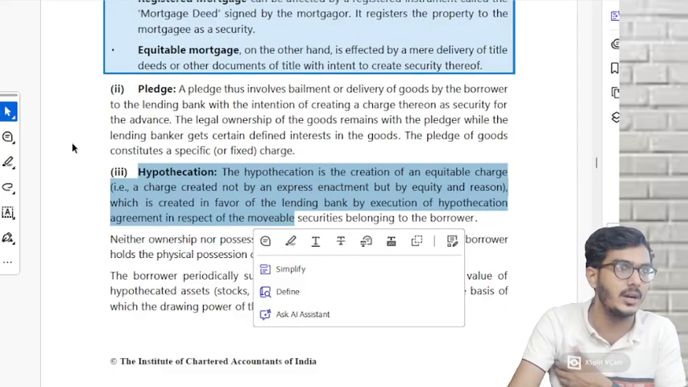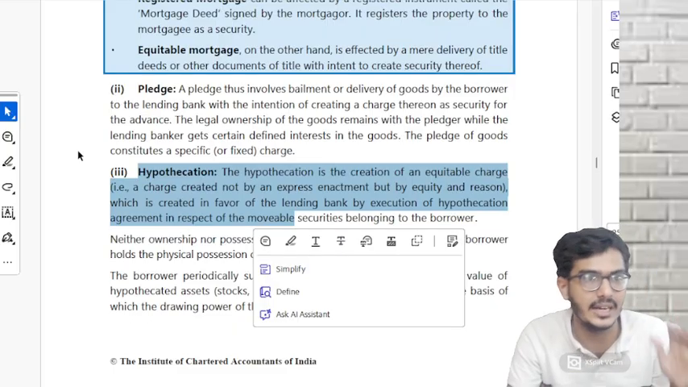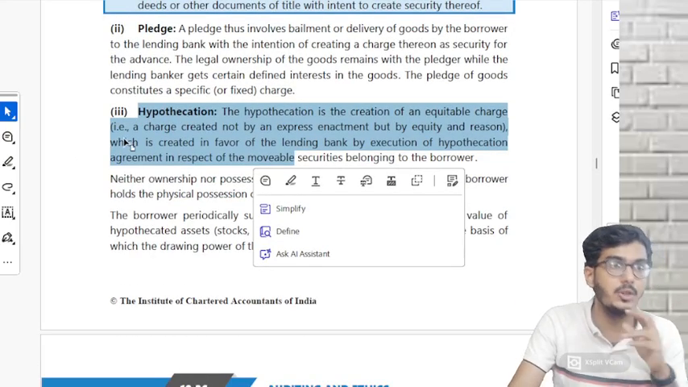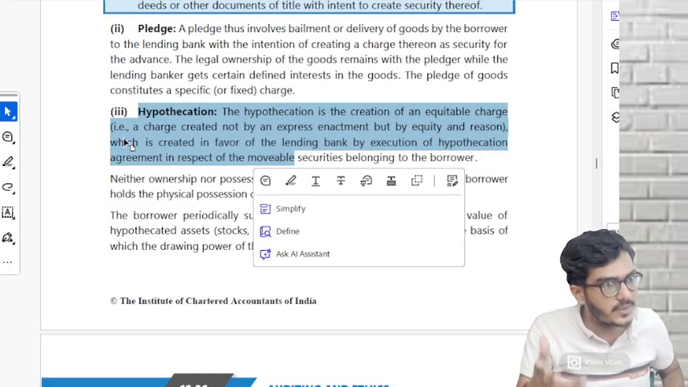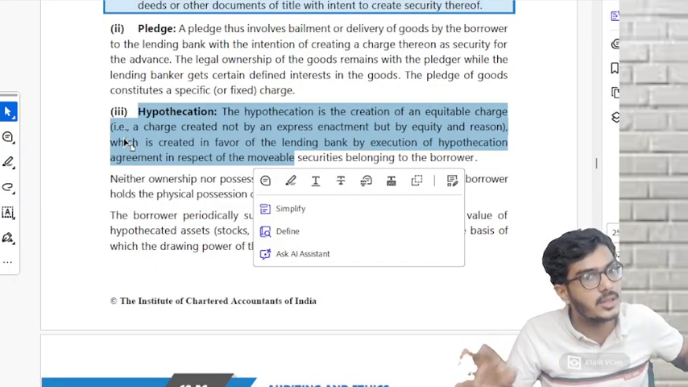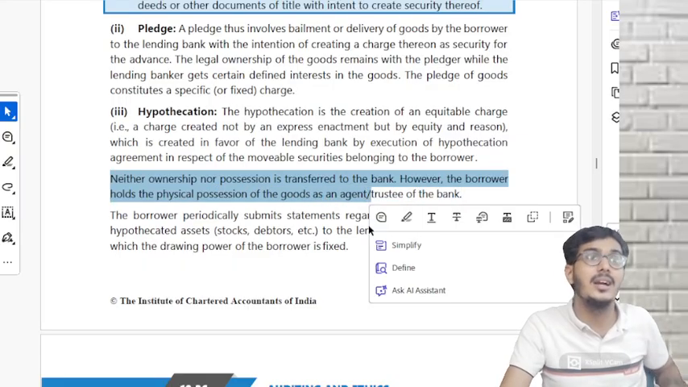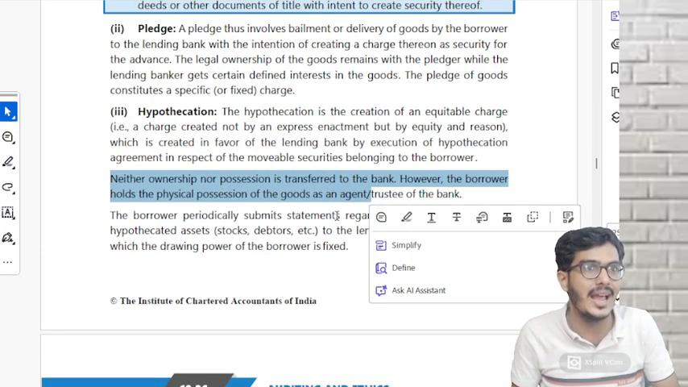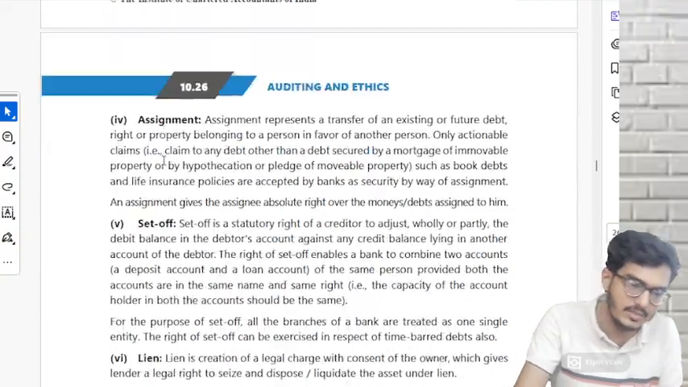Tomorrow, if you don't repay the loan, what will they do? They will take away all your stock, or they will take away all your debtors. Correct or not? That is called hypothecation. The only difference between pledge and hypothecation is that in pledge, ownership is with you, possession is with them. But in hypothecation, ownership and possession both are with you only. However, the borrower holds physical possession of the goods as an agent or trustee of the bank. That means I am holding these goods as your agent, so tomorrow if I make any default, you can take away all the stock. That is the relationship between principal and agent. Same thing over here also.